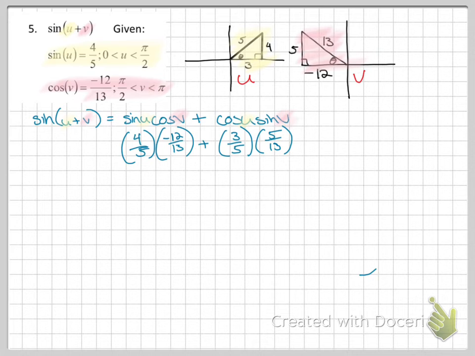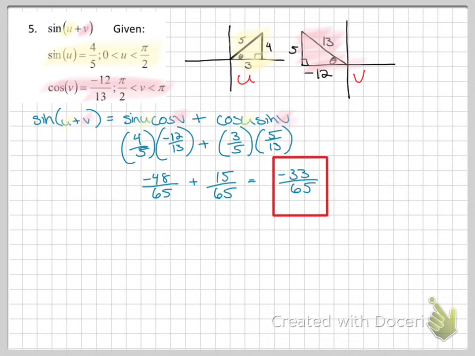Multiply tops, multiply bottoms. Notice the common denominator. If that doesn't happen, you did something wrong. Common denominator for negative 48 plus 15 is negative 33 over 65. This would be the answer. So use all the given information to draw the triangles, and then use your triangles to answer the little pieces along the way. So let's try another one.